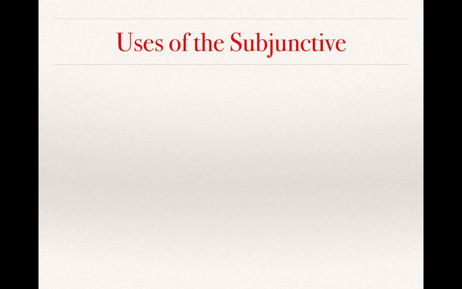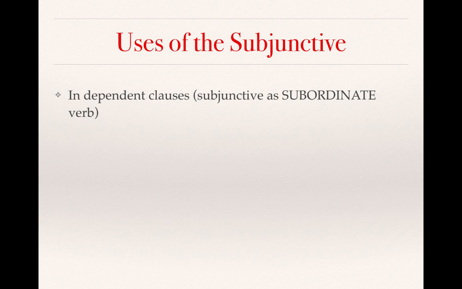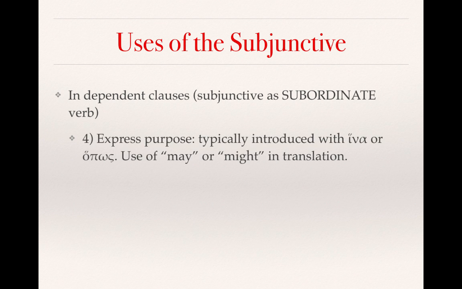Next, there are two uses of the subjunctive in dependent clauses. That is, when the subjunctive is a subordinate verb, completing the meaning of another verb or another part of the sentence. The most common use of this type is to express purpose.